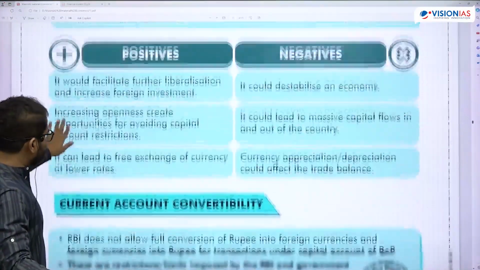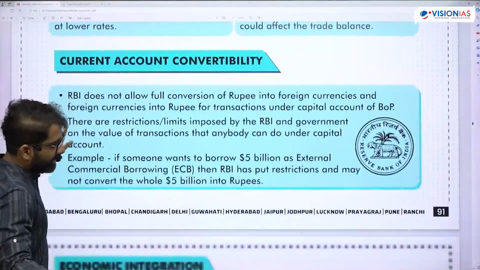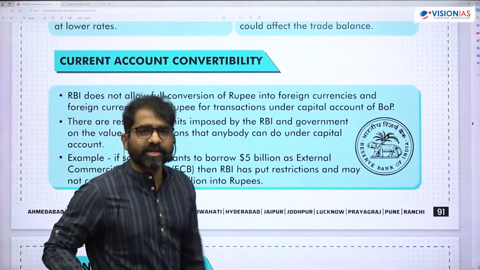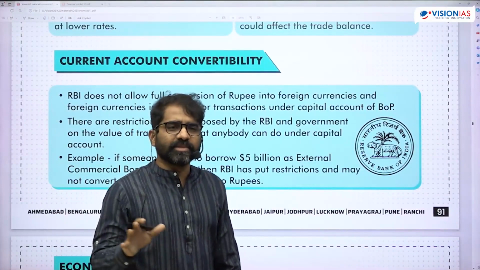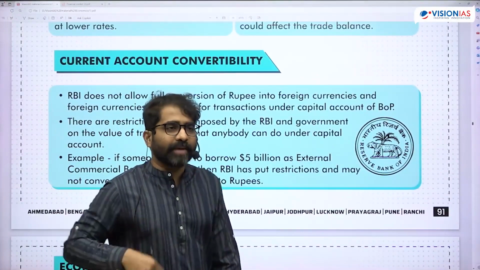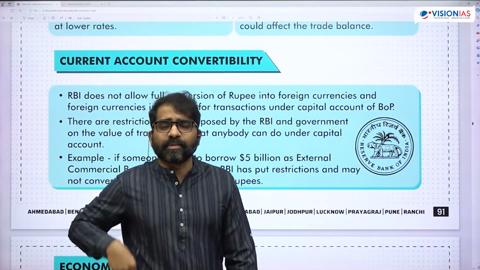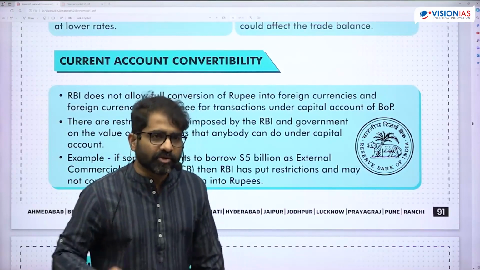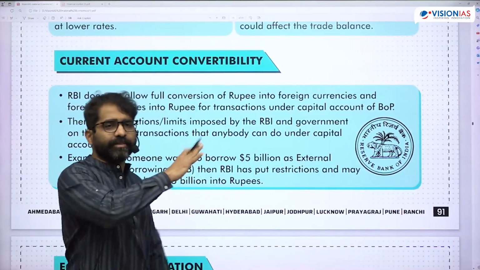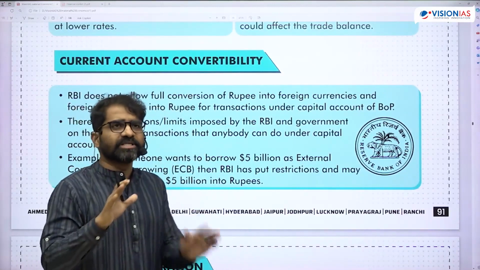Okay, so our rupee is only partially convertible. It is fully convertible with respect to the current account and partially convertible with respect to the capital account. On capital account convertibility, there are recommendations given by the Tarapore committee. So the Tarapore committee is related to capital account convertibility.